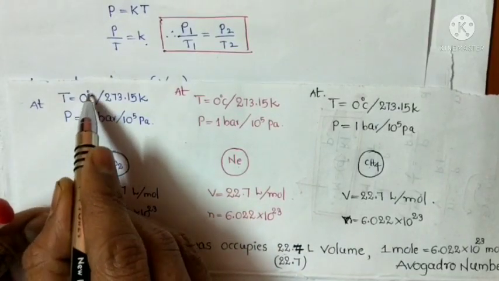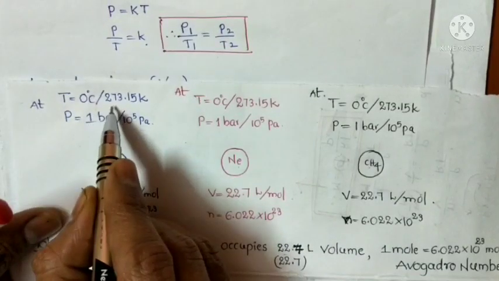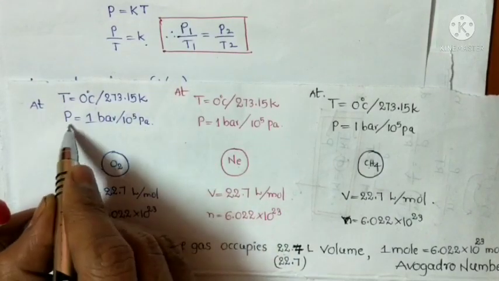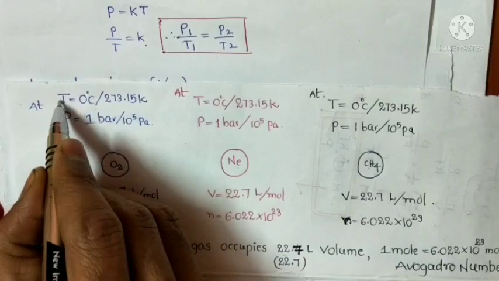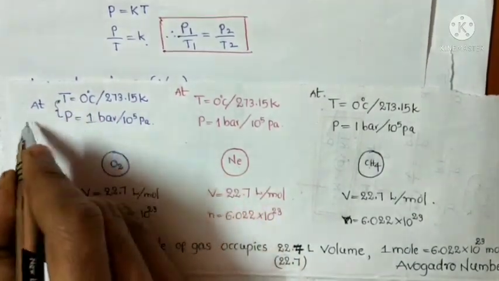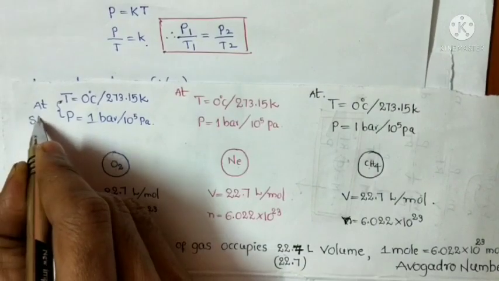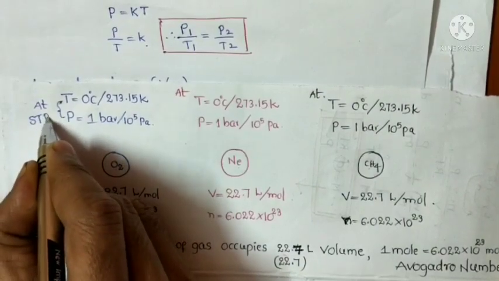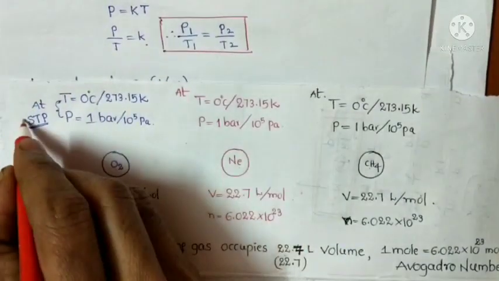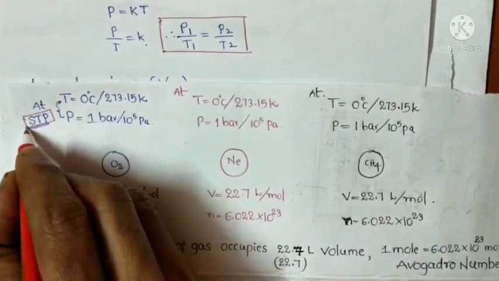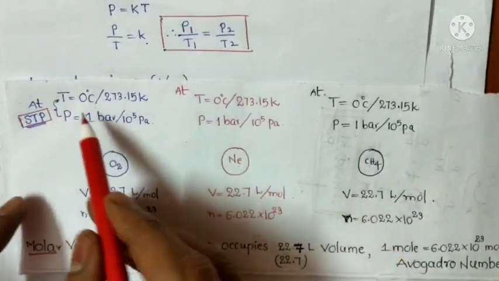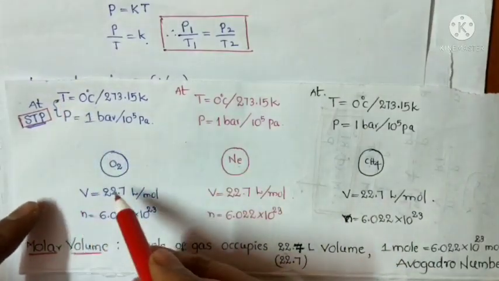Temperature is 0 degrees centigrade or 273.15 kelvins, and the pressure is 1 bar. So this condition is called standard temperature and pressure, STP conditions. This is also called standard temperature and pressure.